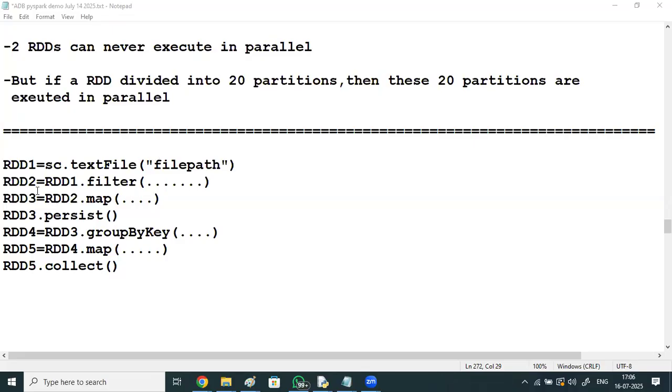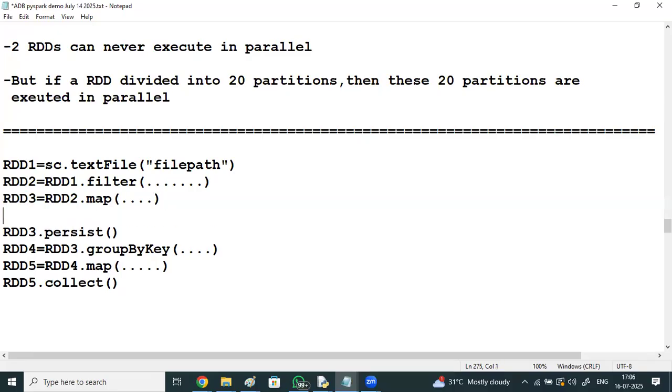Once RDD3 is computed, RDD2 gets removed from the RAM level. Yes. But here rdd2.map means we are just mapping RDD2's output with some transformation to get a new RDD3.